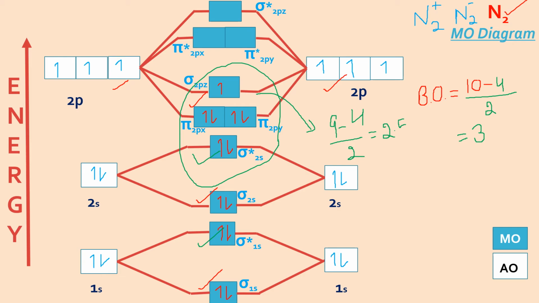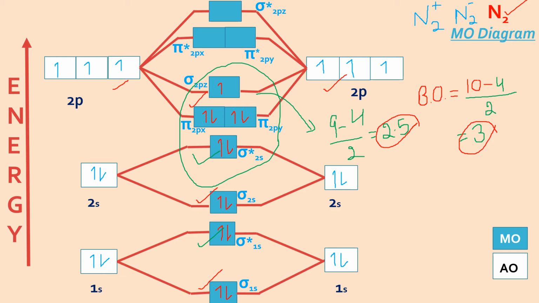Now 2.5 bond formation is not possible, and N2 plus is also not that stable. But if in any case it is formed, how will it compare in terms of stability with N2? In neutral N2, bond order is 3, and here the bond order is 2.5. Why has it decreased? Because the electron has been removed from the bonding MO.